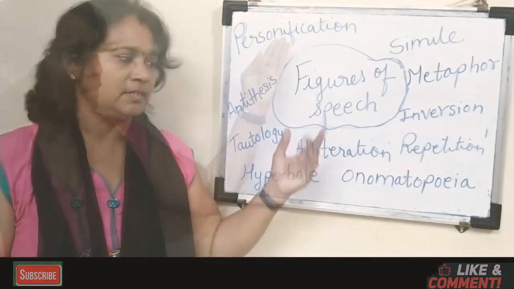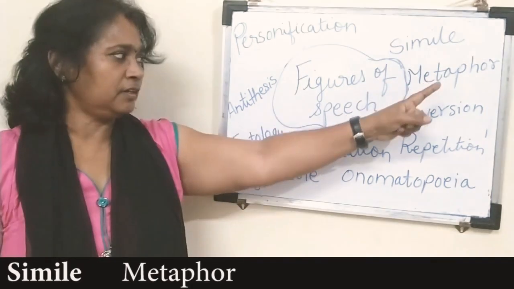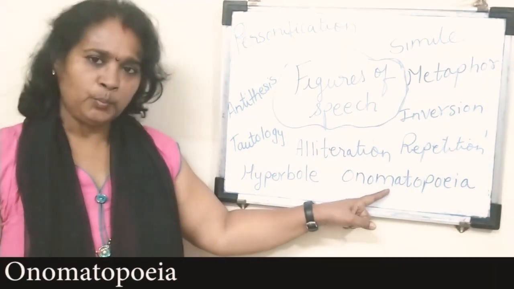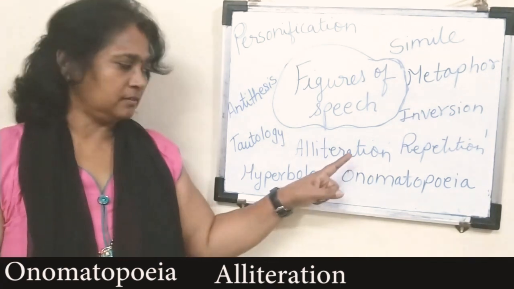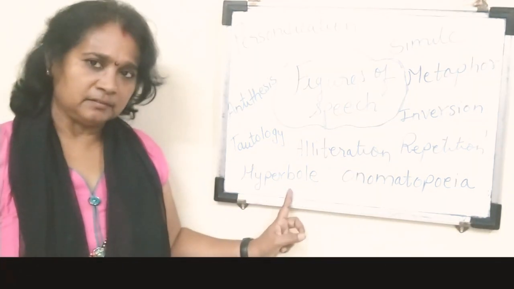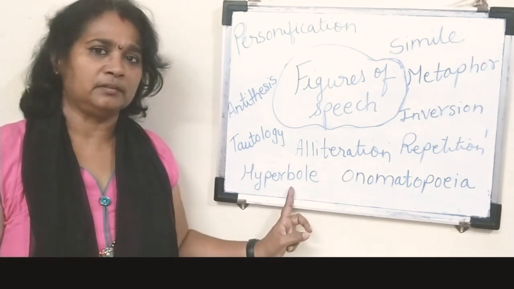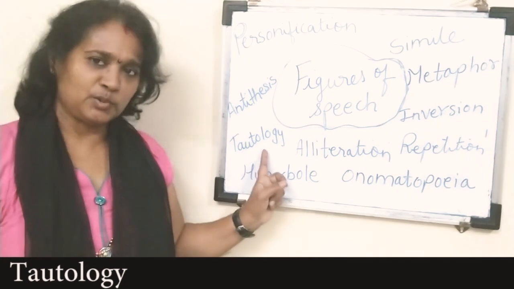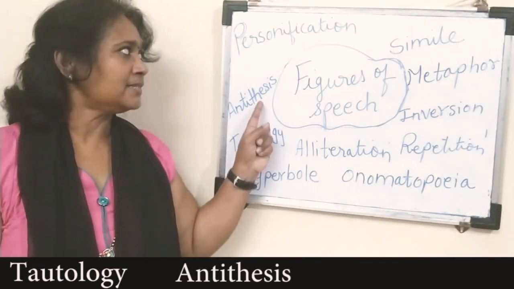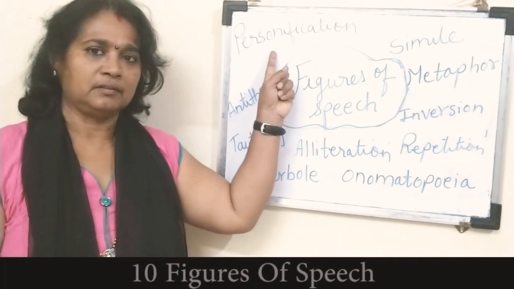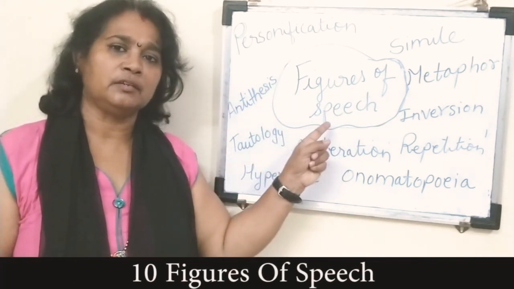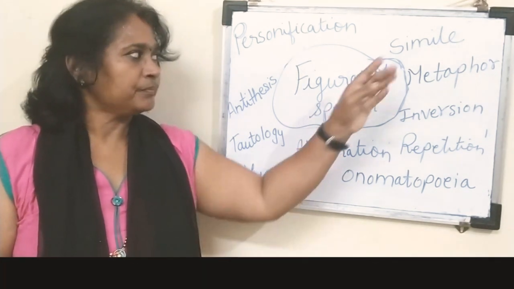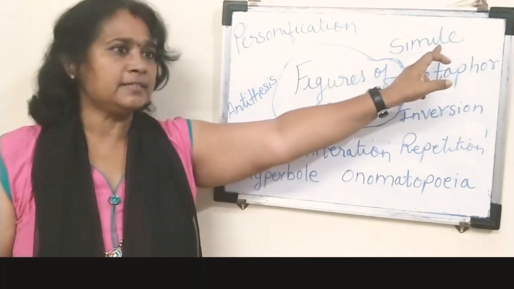So let's see. Simile, metaphor, inversion, repetition, onomatopoeia, alliteration, hyperbole. It's not hyperbole, it has to be pronounced as hyperbole. Tautology, antithesis, personification. So these are the 10 figures of speech which you will find often in almost all the poems. Let's start with the first one, that is simile.